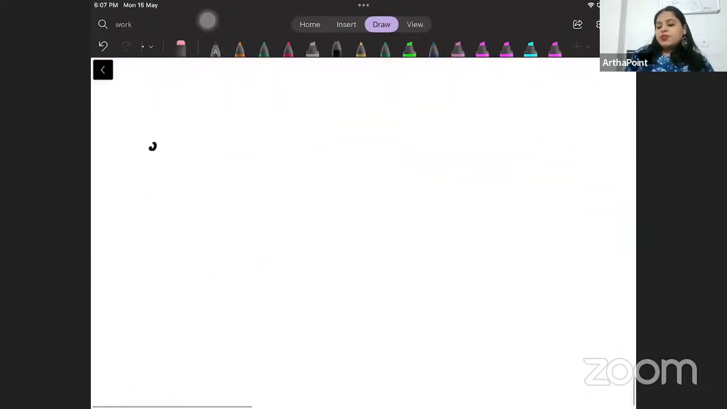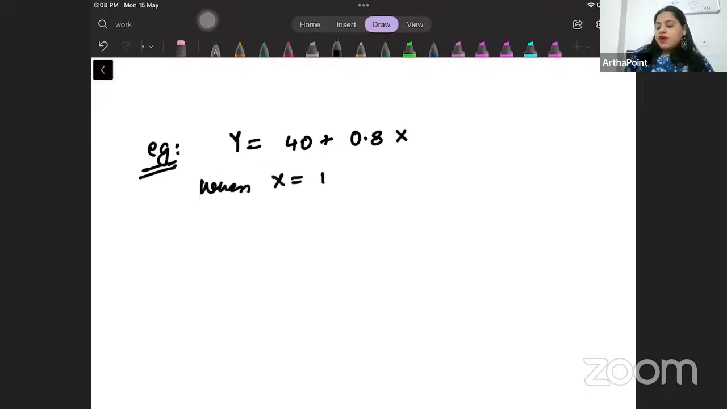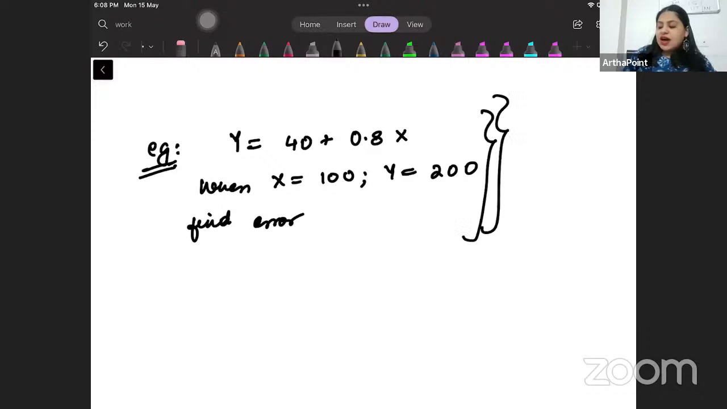They said, suppose the simple regression model is y is equal to 40 plus 0.8x. When x is 100, y is 200. Find the error. Something like this question came. This is what was asked in the exam. And I've added many similar questions again in the question bank. So please, start practicing these question banks from today itself.